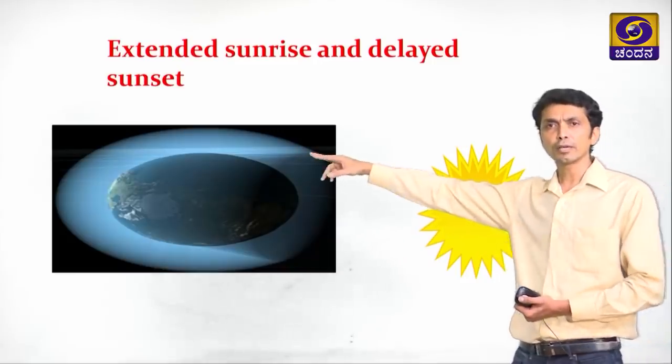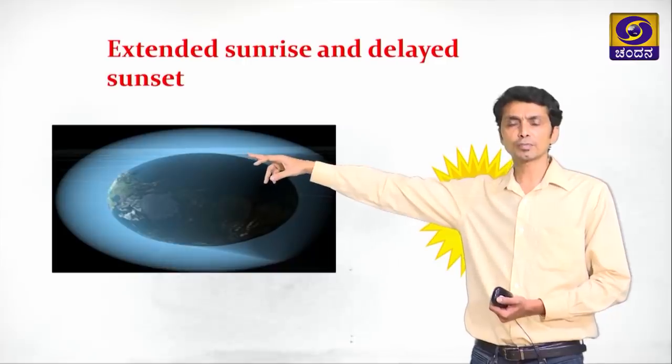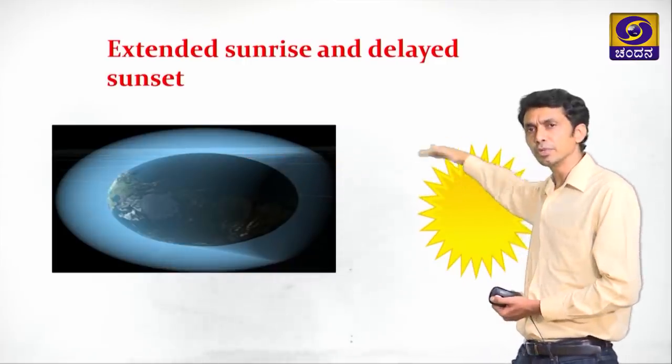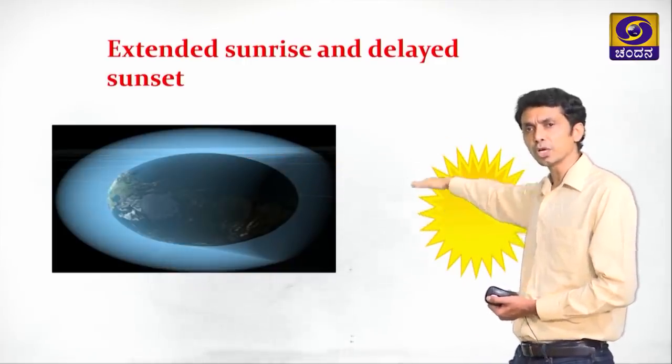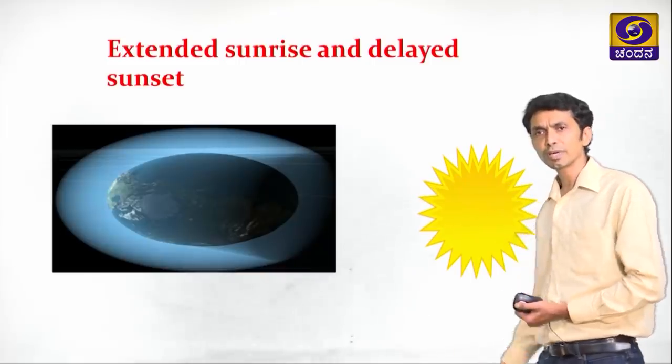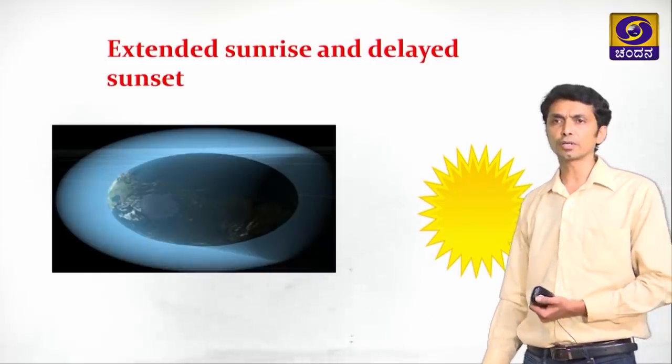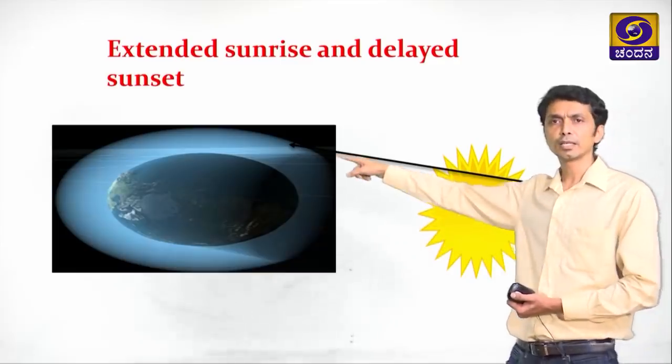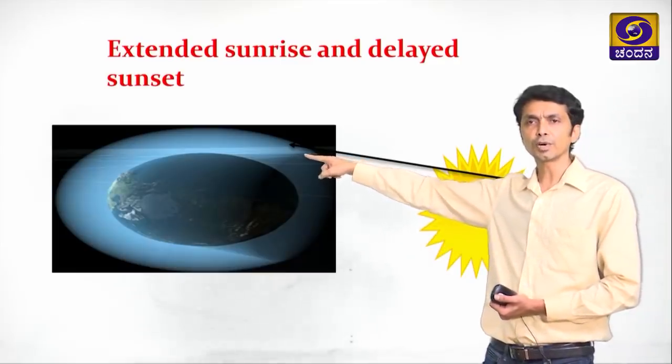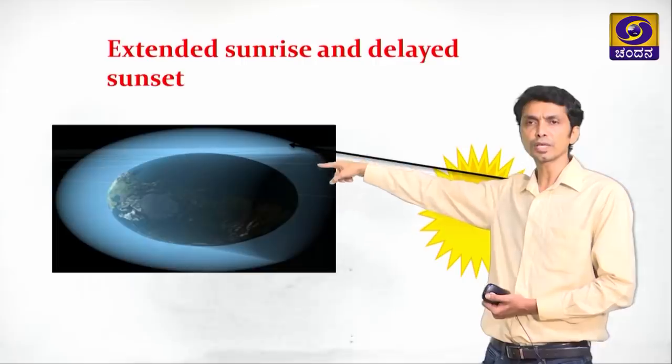Let us say the observer is at this point, so the sun is below the horizon for him and should not be visible to him, but let us see whether the sun is visible or not. See the ray of light, it comes here. What is this? This is the earth's atmosphere, air.